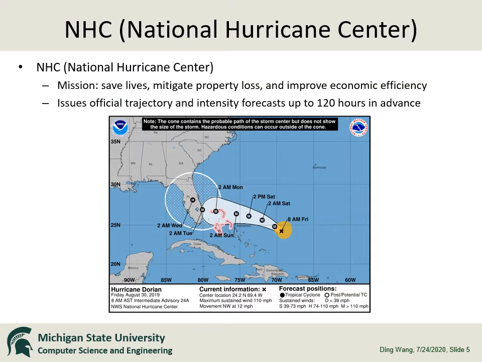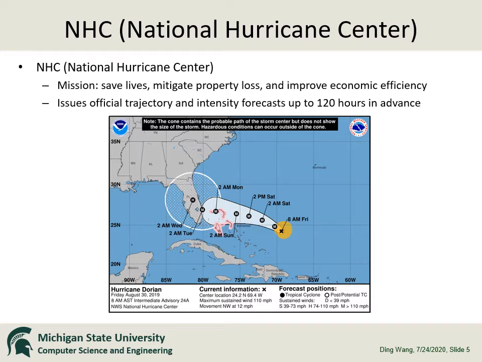In the United States, the National Hurricane Center is responsible for issuing warnings and forecasts of hazardous tropical weather conditions. They issue official forecasts, including trajectory and intensity, up to 120 hours in advance. Here's an example of official forecasts produced by the National Hurricane Center for Hurricane Dorian in 2019.